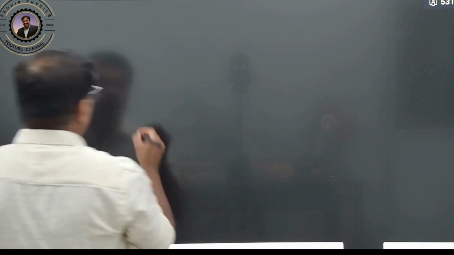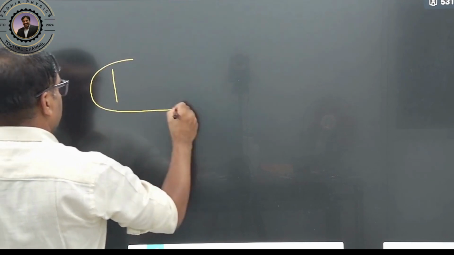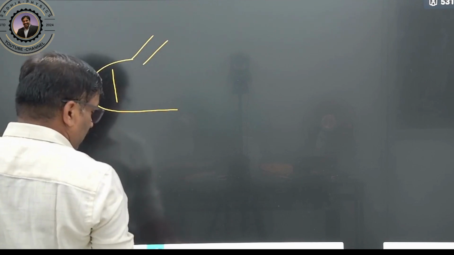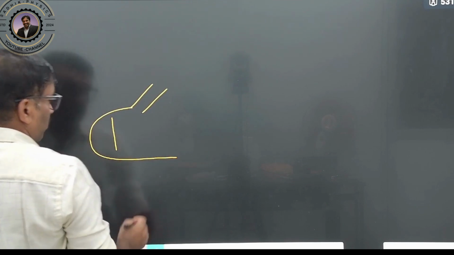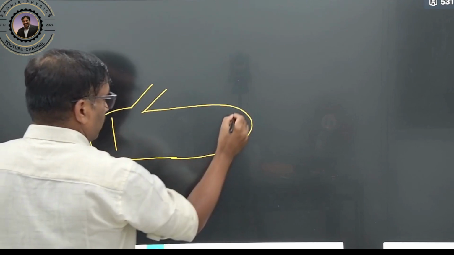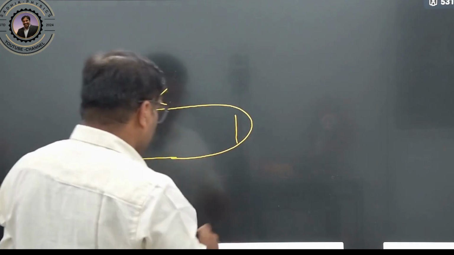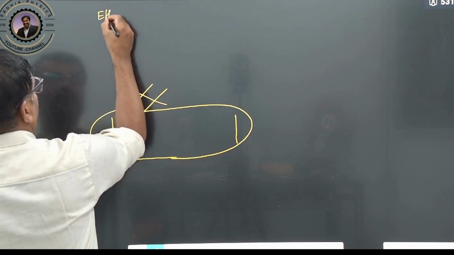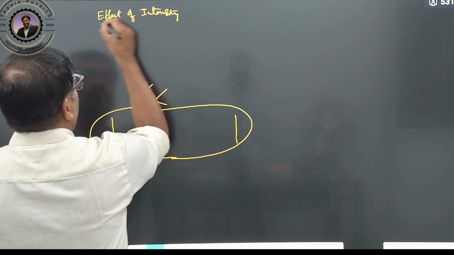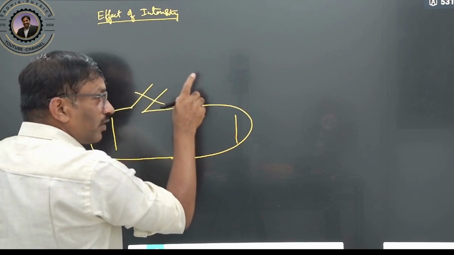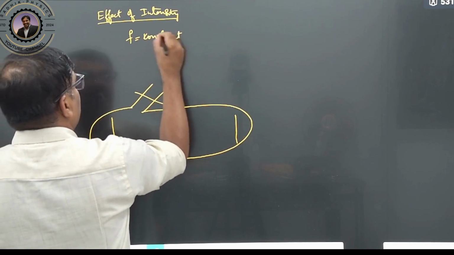Let us see. There is one plate. How will you change this intensity? Listen carefully. Here I want to change the intensity and the frequency. First, let us see the effect of intensity. If you want to study the effect of intensity, the frequency should be kept constant.